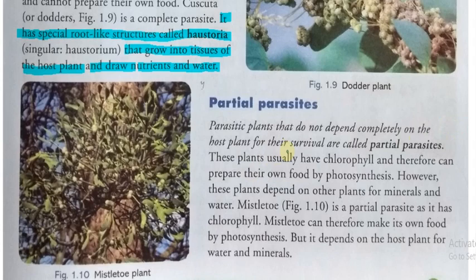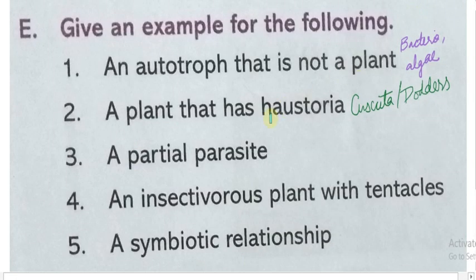Okay, so like what? Here you can see mistletoe. This is an example of a partial parasite, as it has chlorophyll, so it can prepare its own food by photosynthesis, but it depends on the host plant for water and minerals. So what is the answer for E? This is the answer.